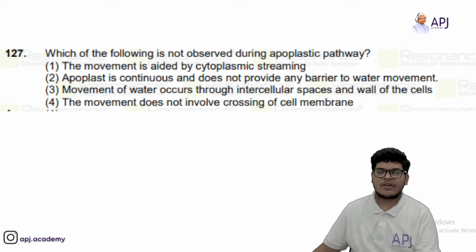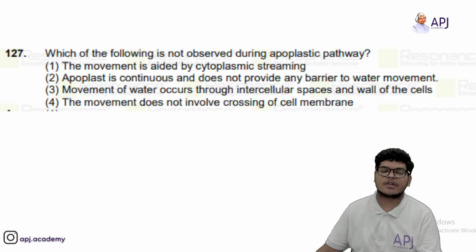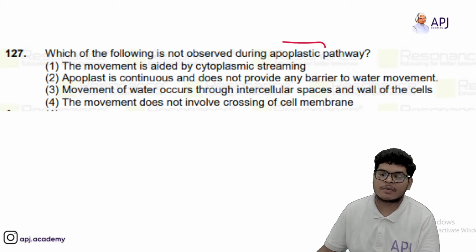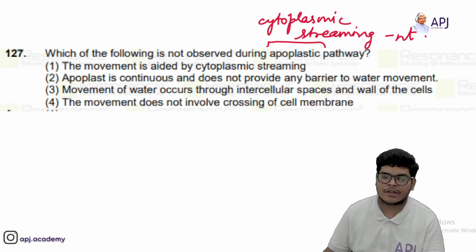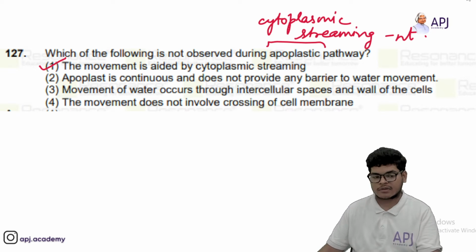Then we have, which one of the following is not observed during apoplastic pathway? Apoplastic pathway is the one in which cytoplasmic streaming is absent. So cytoplasmic streaming is absent. So first, you will see it is not aided, but here it is written it is aided. So the incorrect option will be first.